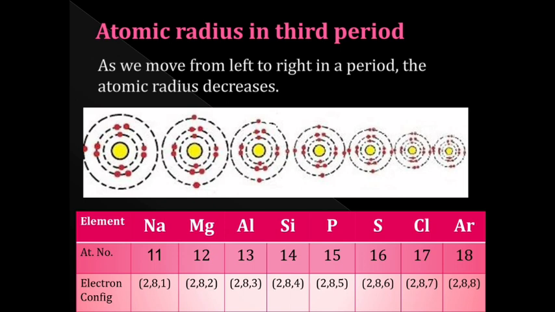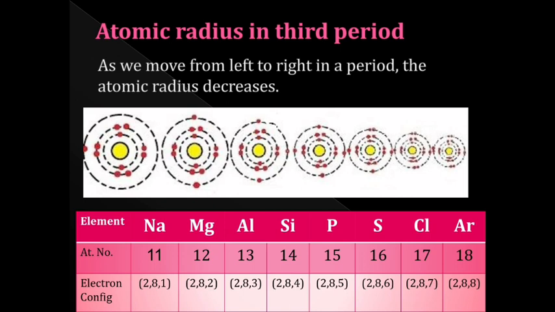So if the number of electrons increases in the outermost shell, definitely the number of positively charged protons also increases in the nucleus. As a result, the force of attraction between negatively charged electrons and positively charged protons increases.